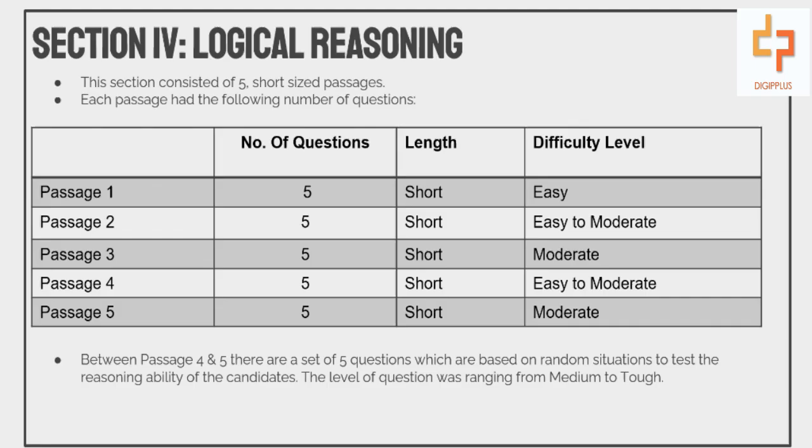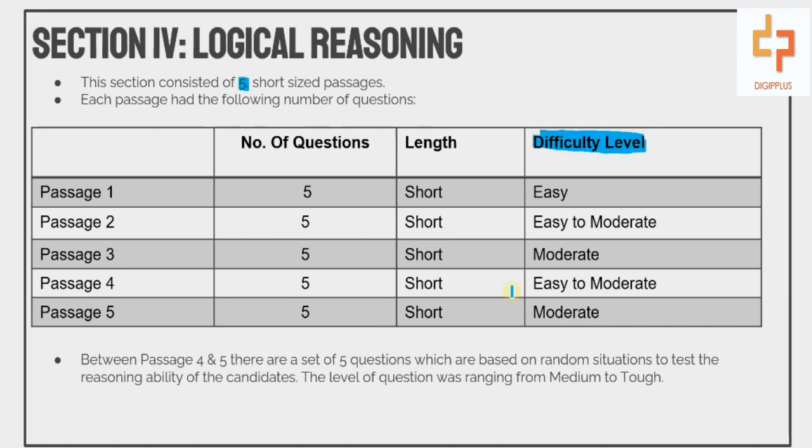Moving ahead, we have our next section, section number 4, that was of logical reasoning, and this section had 5 passages that were short-sized passages. Each passage had 5 questions. The difficulty level is depicted under this column.